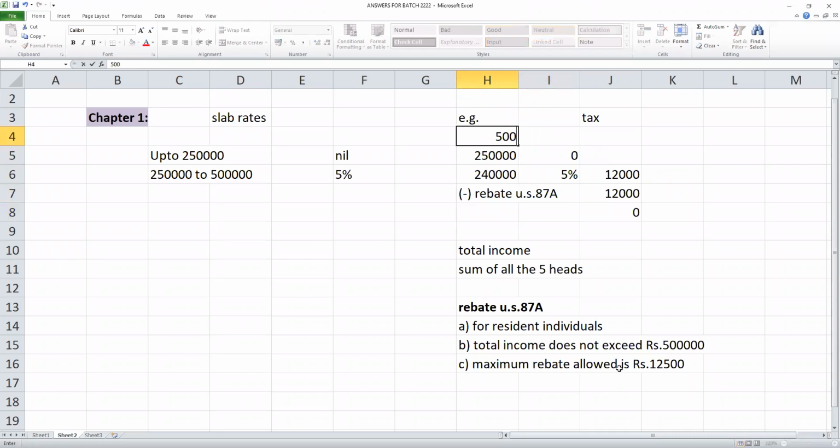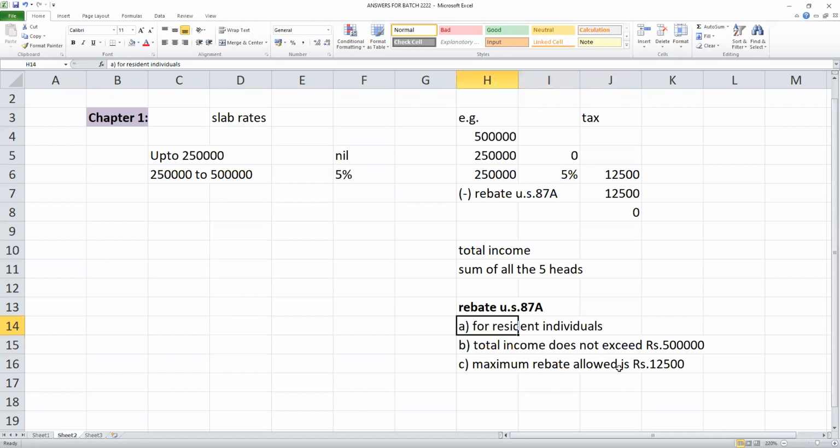Sir, my income is exactly 5 lakhs. 2.5 lakhs nil. Balance 5 lakhs minus 2.5 is 2.5 lakhs into 5%, which is 12,500. You will get a rebate of 12,500, no tax. So up to 5 lakhs, students, no tax. Income tax is only above 5 lakhs. That is why the rebate is for resident individuals. Who is a resident, who is a non-resident? That is a separate chapter we will study separately.